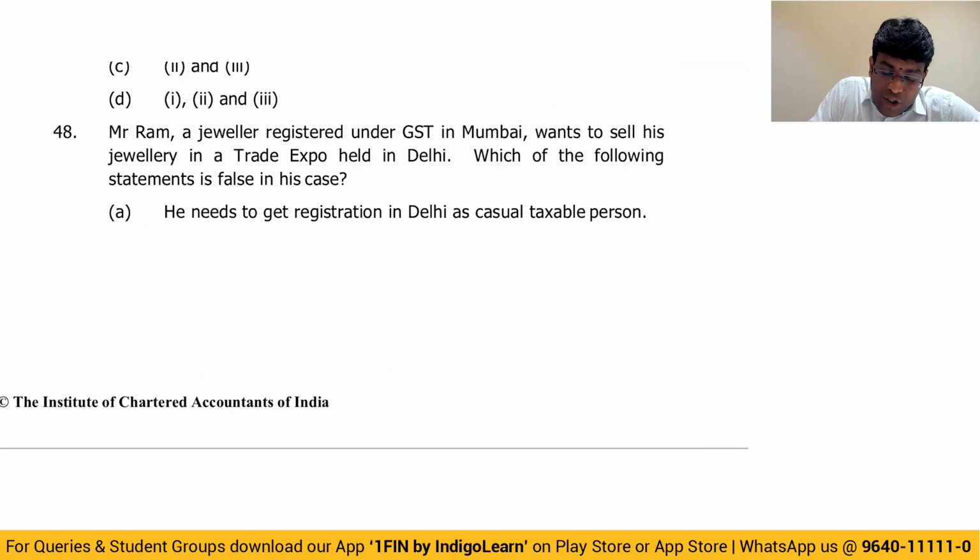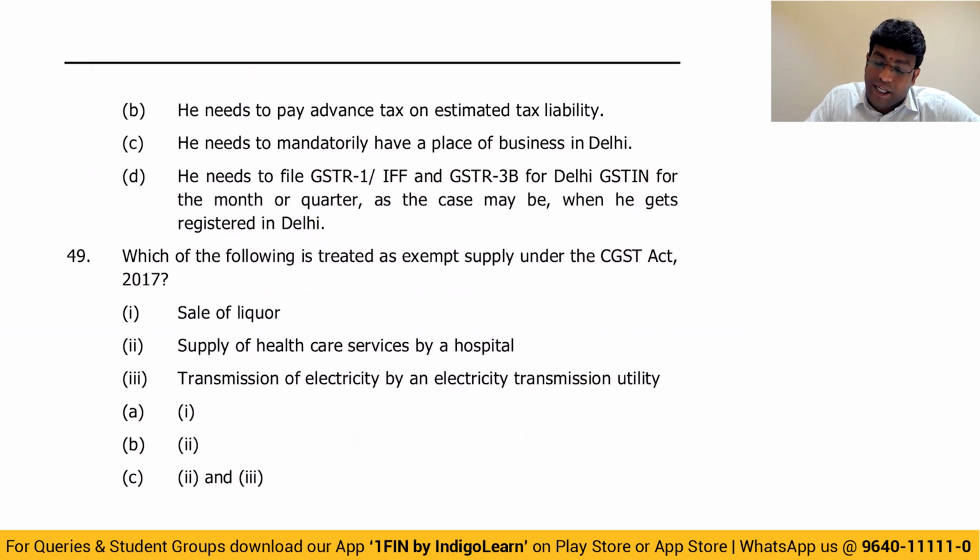Next. Ram, a jeweler registered under GST in Mumbai, wants to sell his jewelry in Trade Expo held in Delhi. If it is Trade Expo, then please take registration as CTP. Which of the following statement is false? He needs to get registration in Delhi as CTP. That is true. He needs to pay advance tax estimated liability. That is also true. He needs to mandatory have place of business in Delhi. That is false. He needs to file GSTR-1 for Delhi when he gets registered in Delhi. That is also true. So answer is option C. Because CTP registration is mandatory.